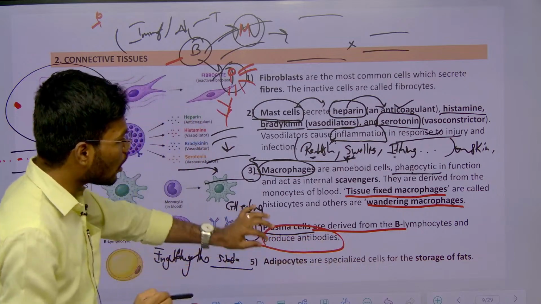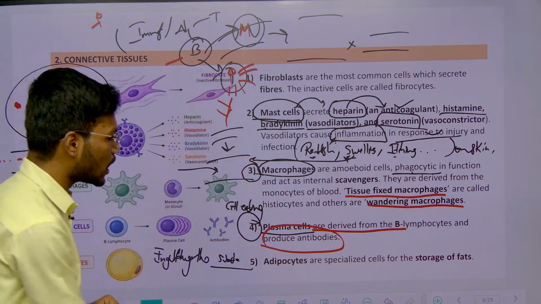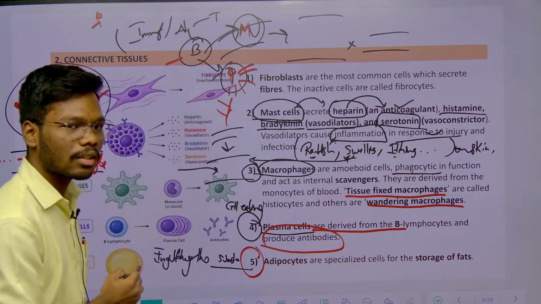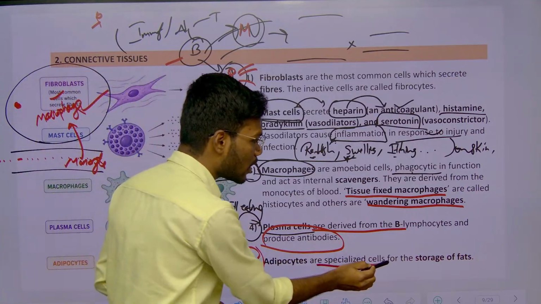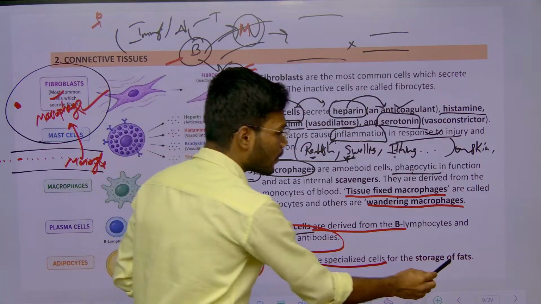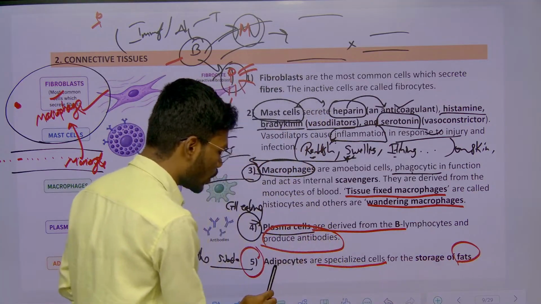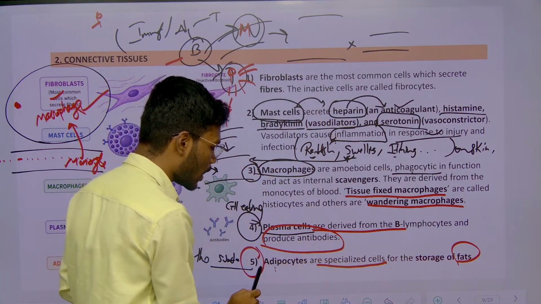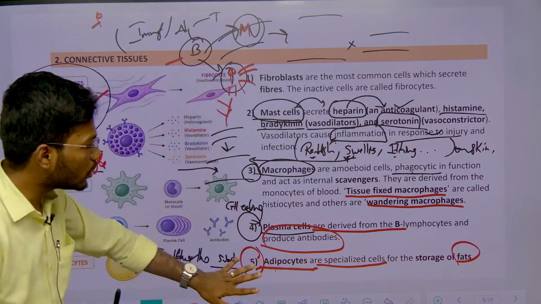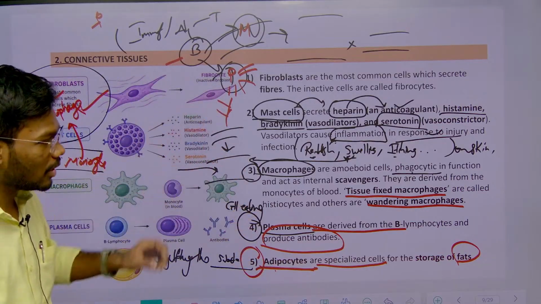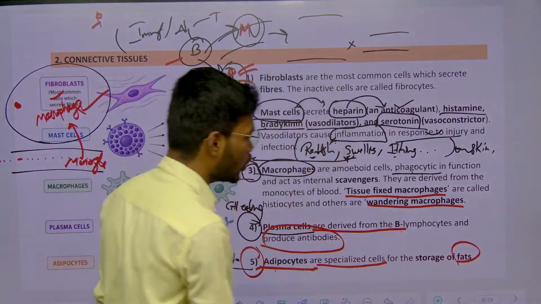Antibodies. Along with these cells, there is one more cell which is called adipocytes. These are specialized cells for the storage of only fats. It is storing only fats. That's why these are called adipocytes. These are the cells which are present in areolar tissue, right?